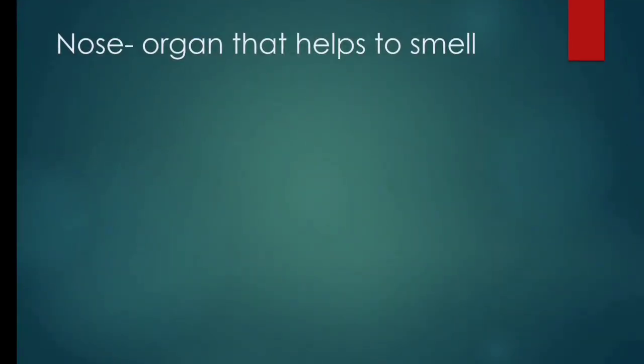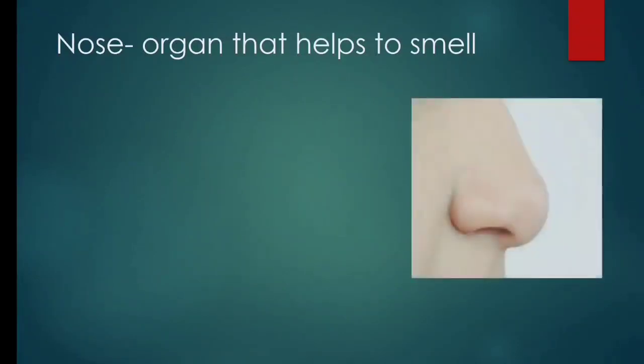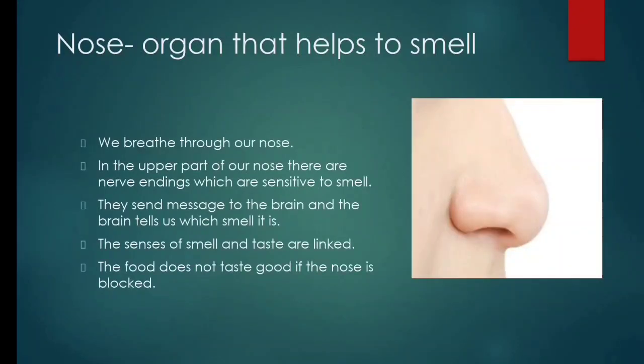Now next sense organ is the nose. Nose is the organ that helps us to smell. We breathe through our nose. In the upper part of our nose, there are nerve endings which are very sensitive to smell. They send message to the brain and the brain tells us which smell it is. The senses of smell and taste are interlinked. The food does not taste good if the nose is blocked.